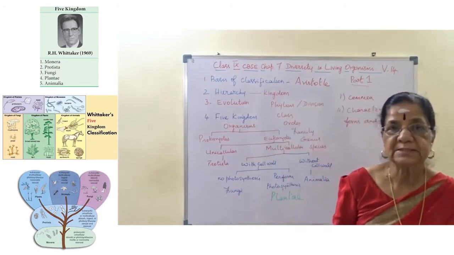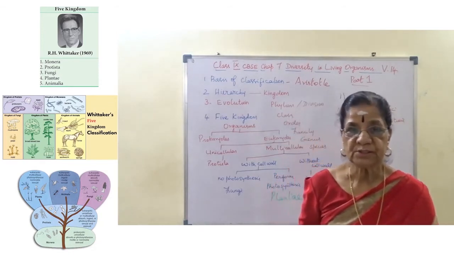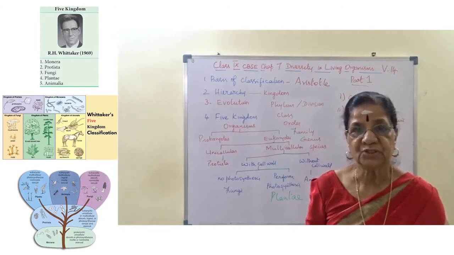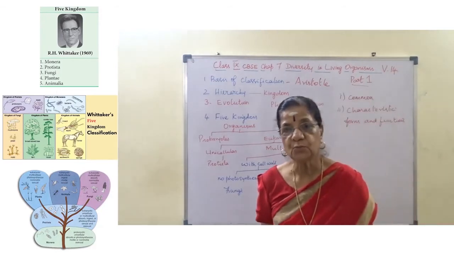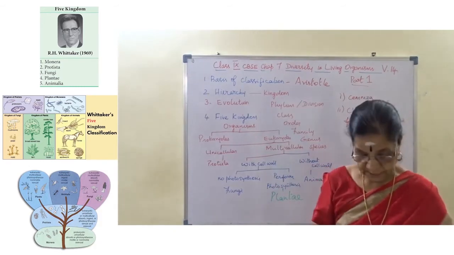Plants can prepare their own food by the process of photosynthesis, so they are autotrophs or producers, whereas animals cannot prepare their own food. They depend on other organisms for food, so they are heterotrophs.